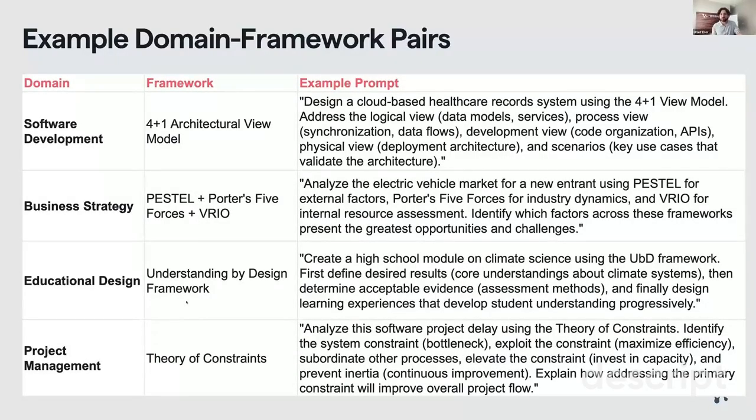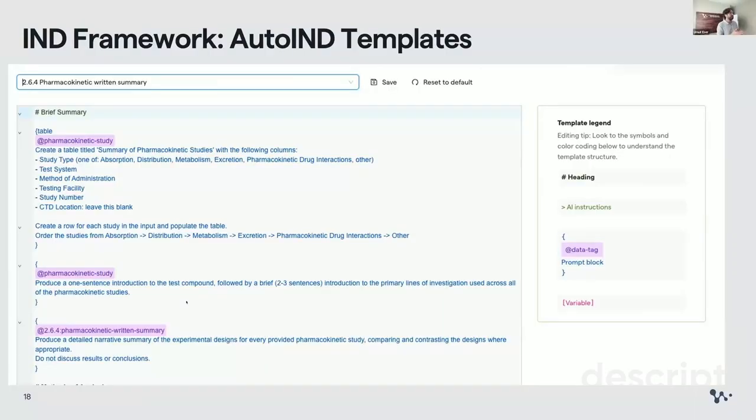And then you can create your own frameworks as well and store them. For our own purpose, we do this all the time, and we call them templates, right? So this is our IND framework example, for instance. IND stands for Investigational New Drug Application. We call these templates. We have crafted all the best practices with all these examples that we have seen so far. We worked with experts in different companies and consultants and crafted great templates, which are continuously improving, and which include all these frameworks already, right?